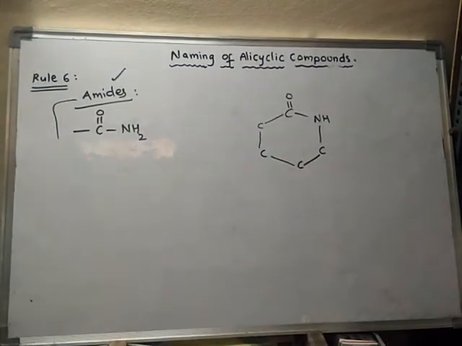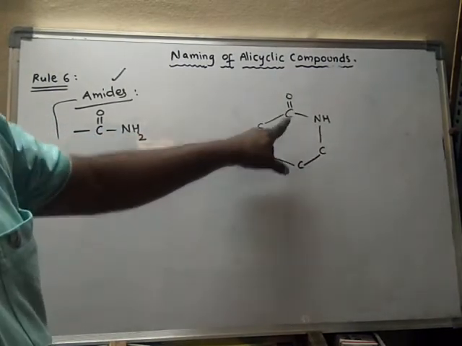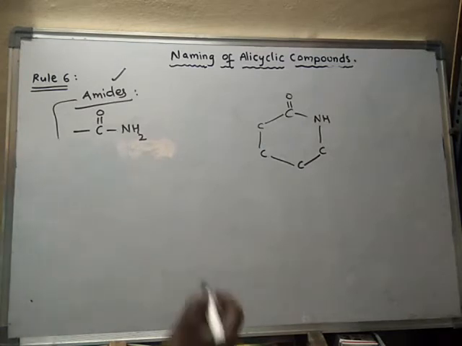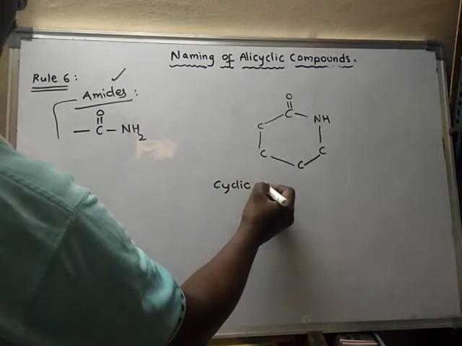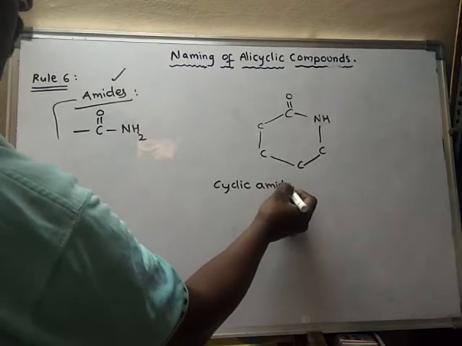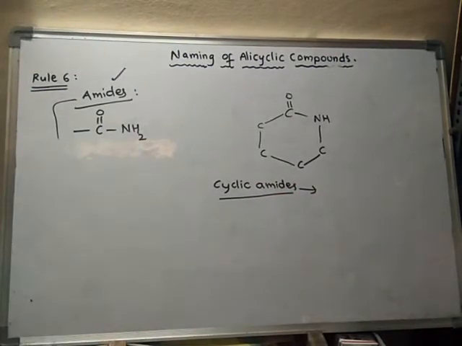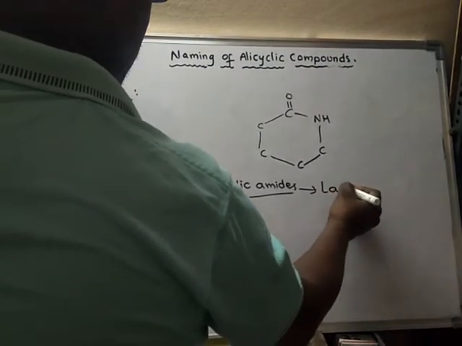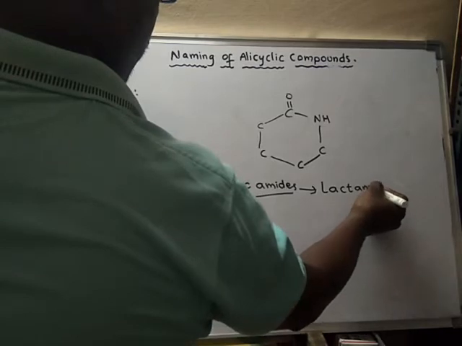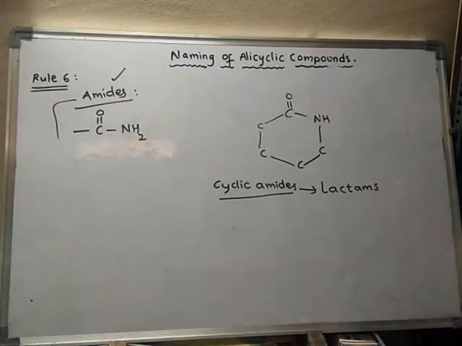Such compounds are said to be cyclic amides. Cyclic amides are called lactams.